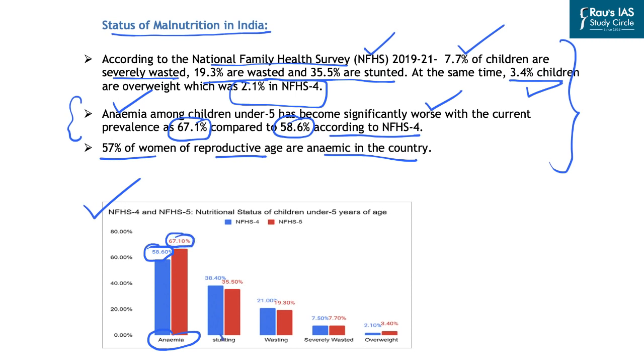If you look at stunting, it was 38% in NFHS 4. It has reduced to 35% in NFHS 5. Then if you look at wasting, it has reduced from 21% in NFHS 4 to 19% in NFHS 5. However, if you look at the overweight situation, this has deteriorated over the NFHS 4, which was about 2.1% in NFHS 4, and now it is about 3.4% in the NFHS 5. So this is how this data and bar graph can be used in writing or highlighting the status of malnutrition in India.